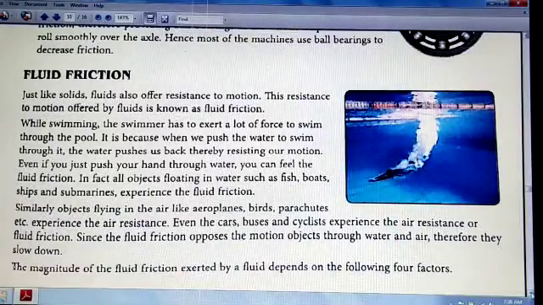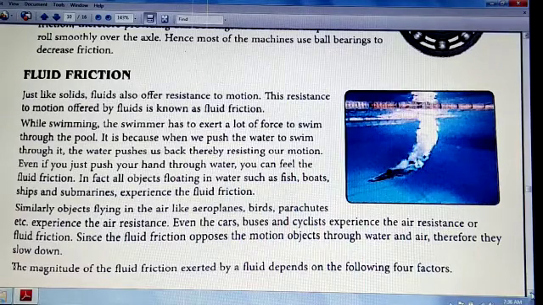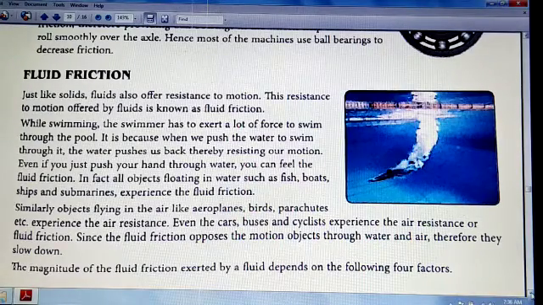So we have to start with fluid friction. Now what is fluid friction? The friction which takes place in liquids and gases is known as fluid friction. Now when a swimmer is swimming, he has to exert a lot of force, as water also applies resistant force. And as we push our hand through water, we can feel the resistant force. That is the fluid friction.